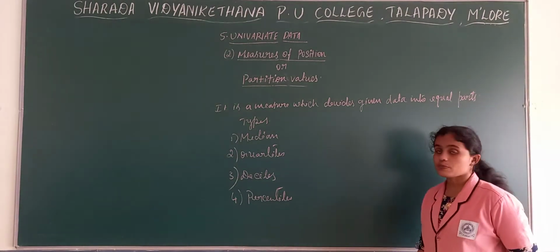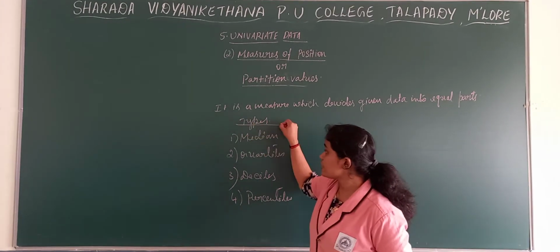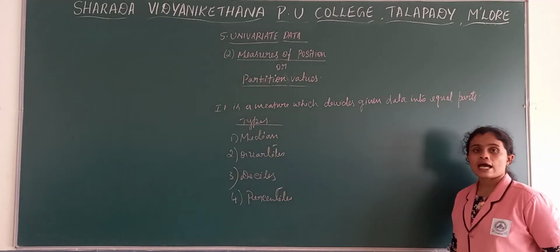So we have 4 types of partition values, that is median, quartiles, deciles and percentiles.